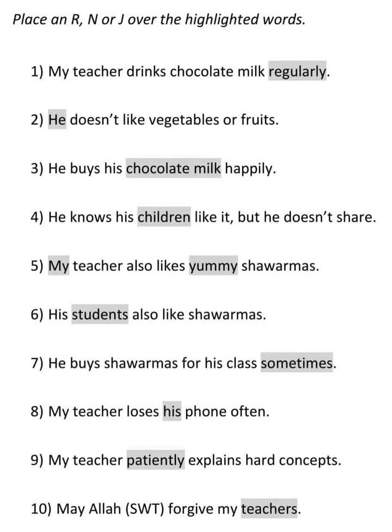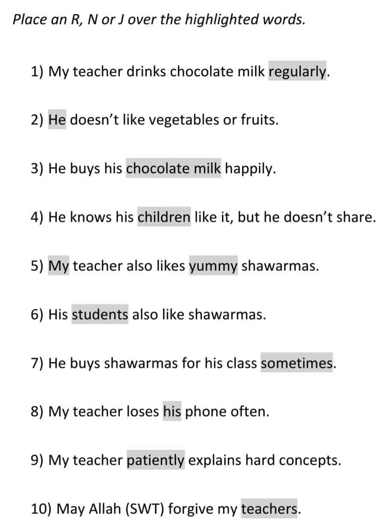Okay. Second one, he doesn't like vegetables or fruits. So you need to find the fi'il here. Actually, you can say doesn't like itself is the fi'il, doesn't like. Okay. So who doesn't like? Who's doing this act? He. So he becomes Rafa. Doesn't like becomes fi'il. And what he doesn't like, vegetables or fruits. So vegetables and fruits both are the detail of the act. So those are called Nasib. And in between vegetables and fruits, you can see or, right? The connecting word, that is actually a harf.